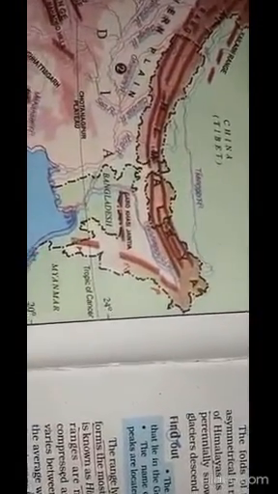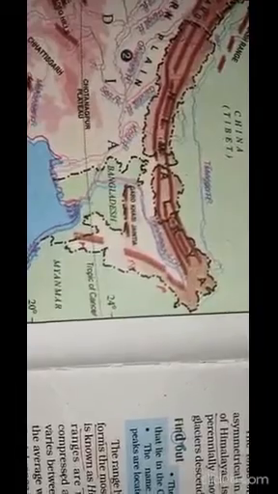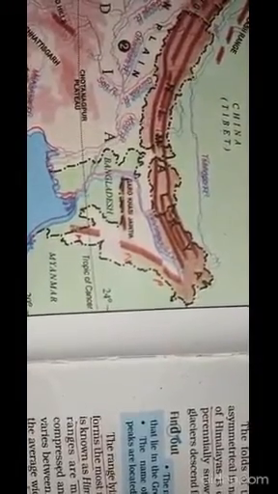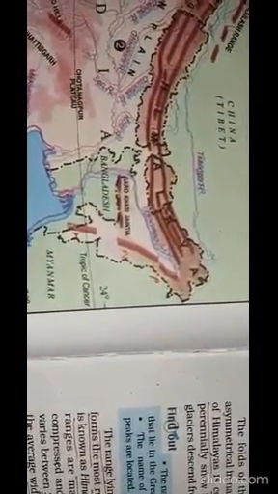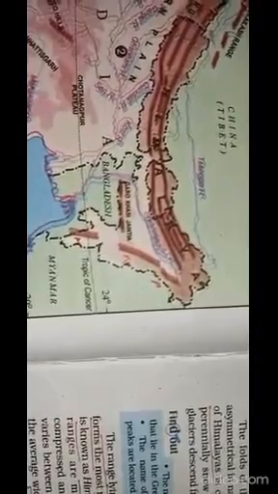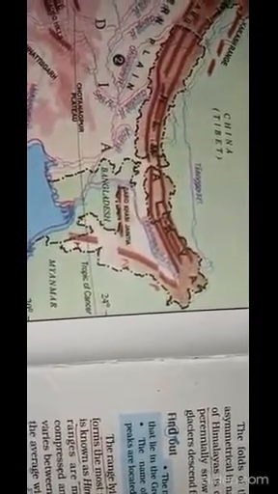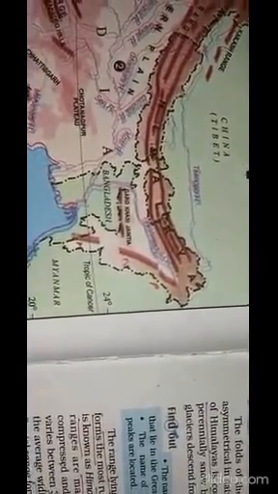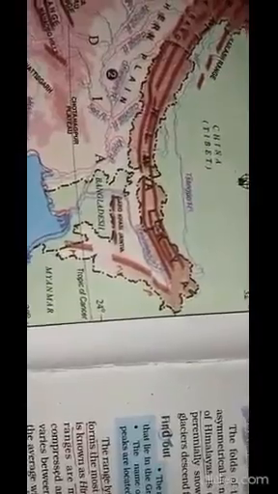We can see three hills named Garo, Khasi and Jantia, to the south of the Tropic of Cancer, which we are going to discuss in this video.